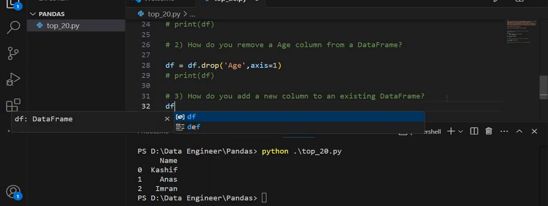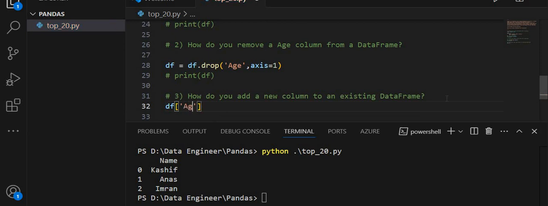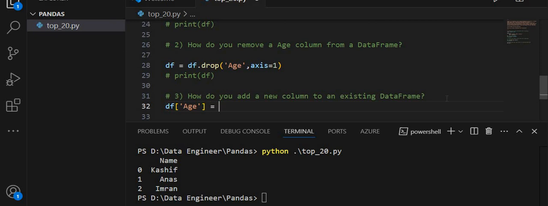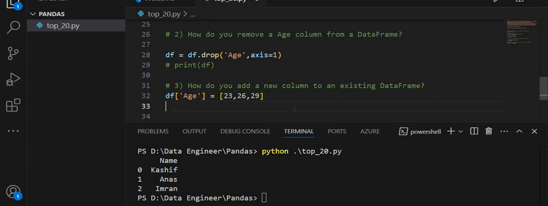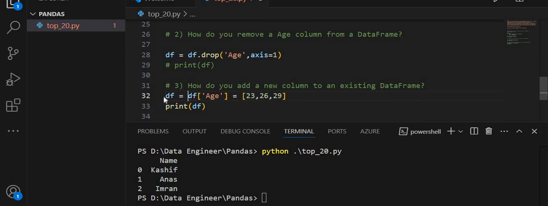The data frame name is df, and I am going to add the age column again, and I am passing the values 23, 26 and 29 to each of Kashif, Anas and Imran, and then I am going to print the df again.